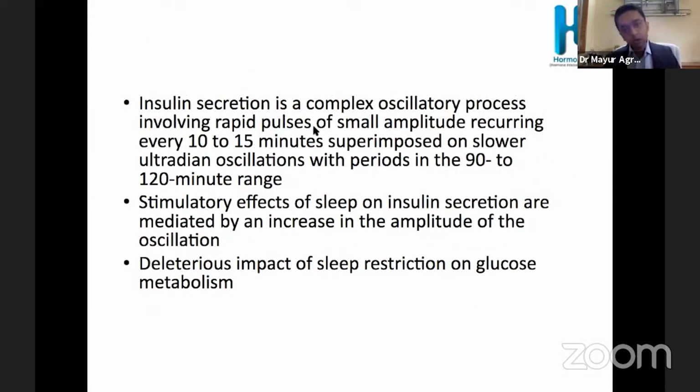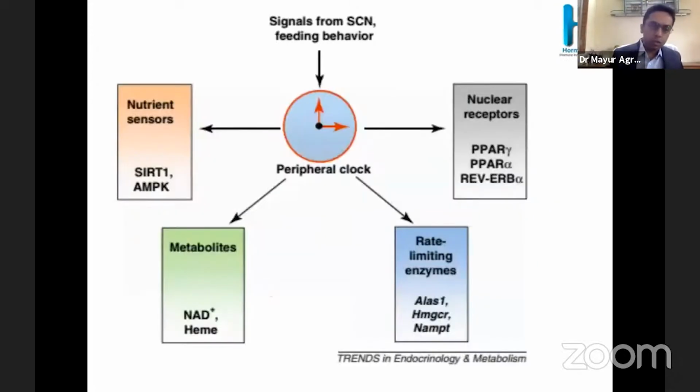Insulin secretion is also a complex oscillatory process. Like the pancreas also has its own circadian rhythm. Also there is an ultradian rhythm. Every 10 to 15 minutes, insulin is released. This is an ultradian oscillation, and this can range from 90 to 120 minutes also. Stimulatory effects of sleep on insulin secretion are mediated by an increase in the amplitude of the oscillation, and there is a deleterious impact of sleep restriction on glucose metabolism.